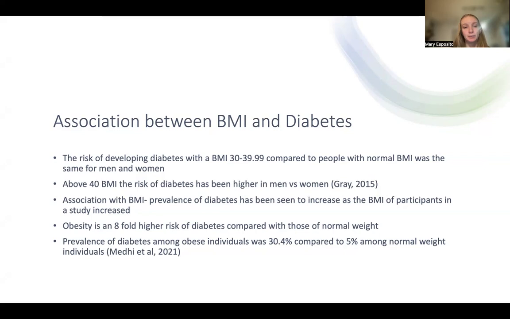The prevalence of diabetes has been seen to increase in studies as BMI increased, and there's an eightfold higher risk of diabetes compared with those of normal weight when you look at those with obesity. The prevalence of diabetes among obese individuals was 30.4% compared to 5% for those with a normal weight. So there is a pretty significant difference.